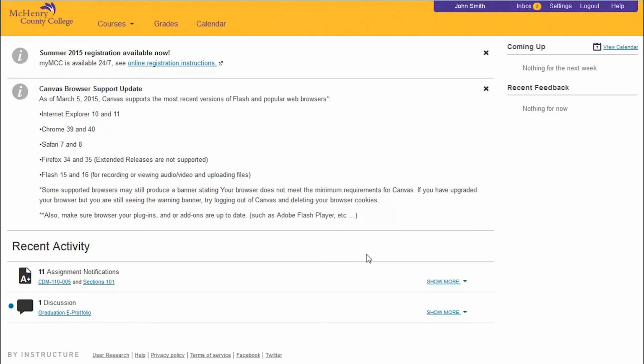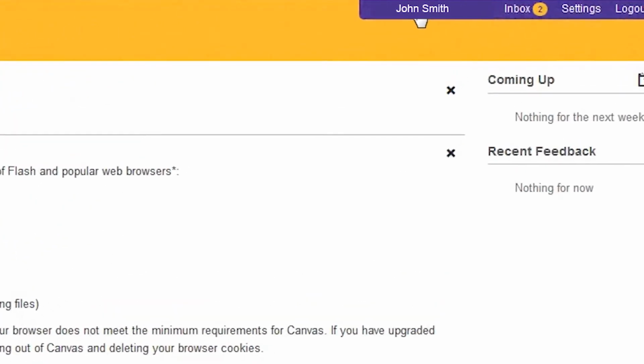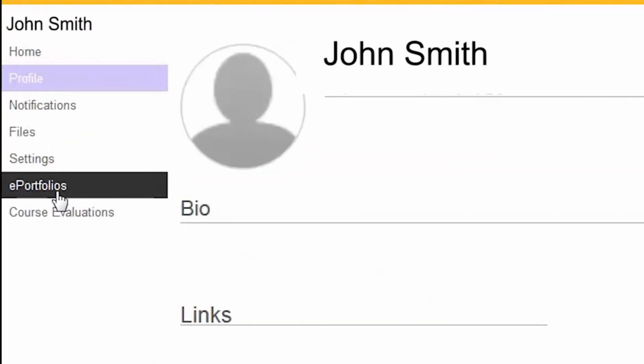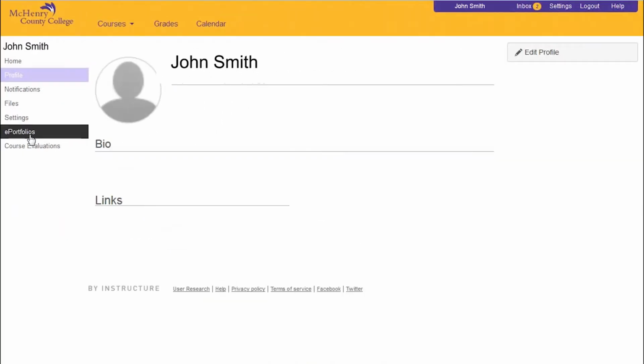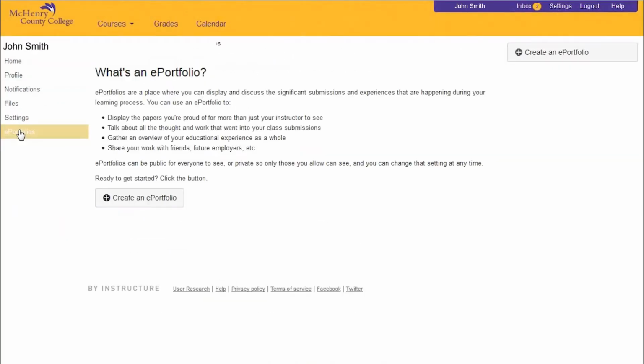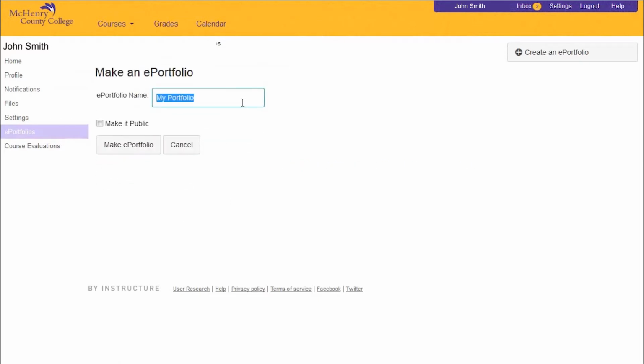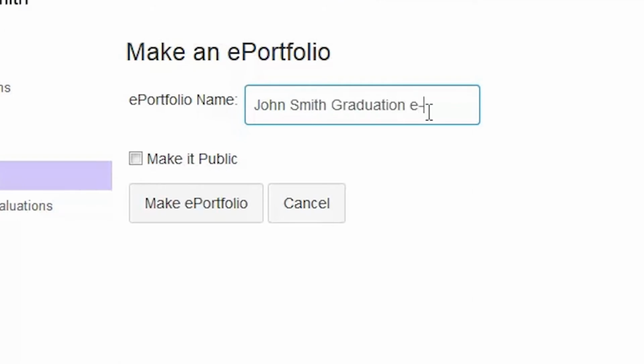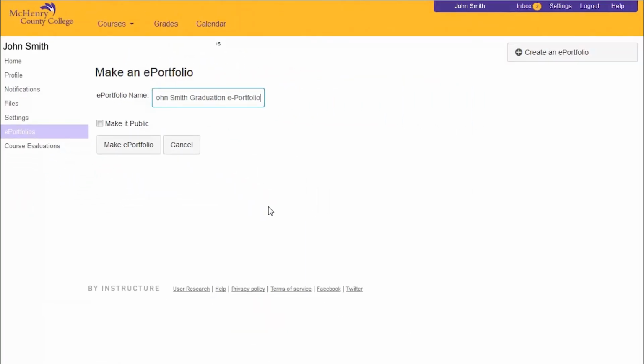How to make an ePortfolio. Log on to Canvas and click on your name on the upper right of the screen. Once you are at your personal page on Canvas, go to the navigation bar on the left and click on ePortfolios. Click Create an ePortfolio. For the ePortfolio name, type in your first and last name and Graduation ePortfolio. Then, click on the Make an ePortfolio button.